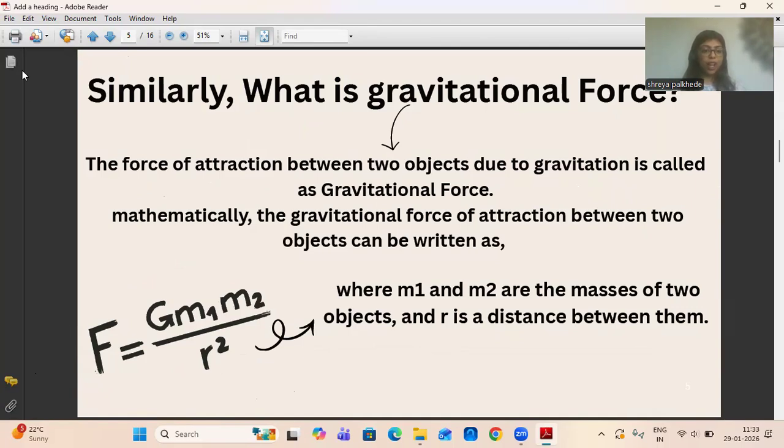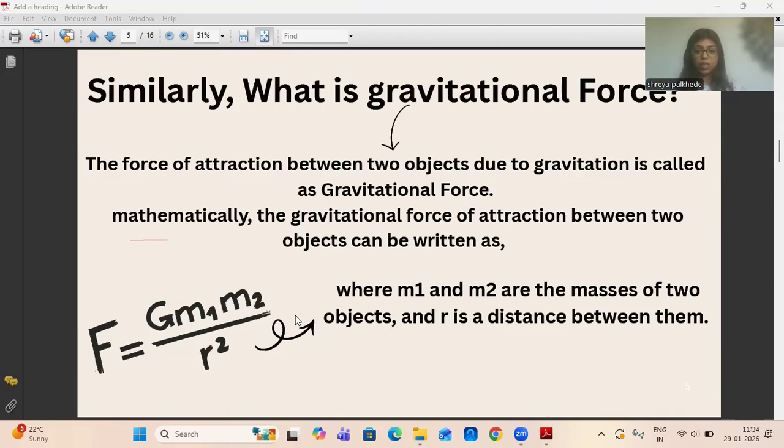Whenever there is a force of attraction between two objects due to gravitation, the force could happen because of many things, but when there is a force of attraction between two objects and it is because of gravitation, then the force will be called gravitational force. A very simple concept. Whenever a force has been exerted because of gravity, that force will be called gravitational force.